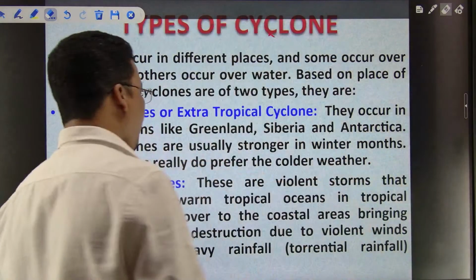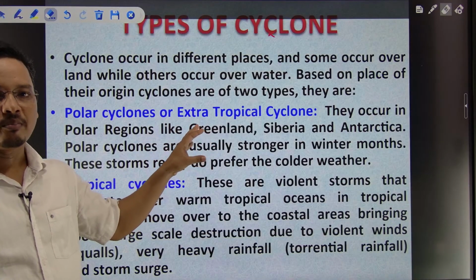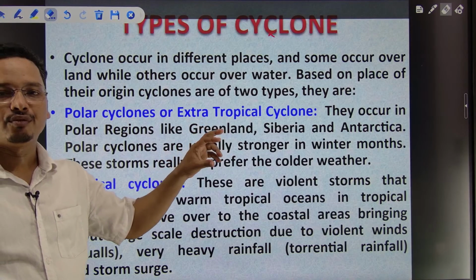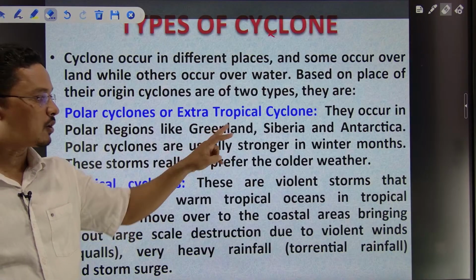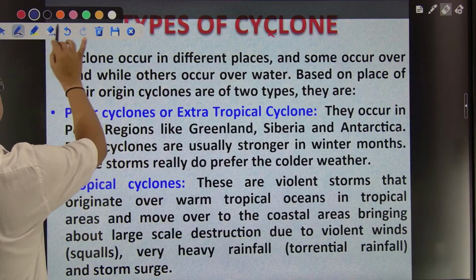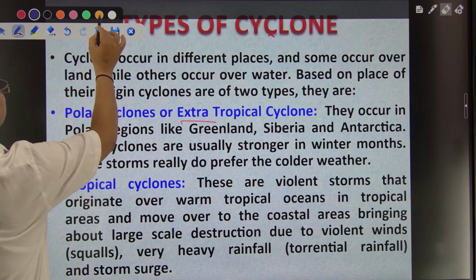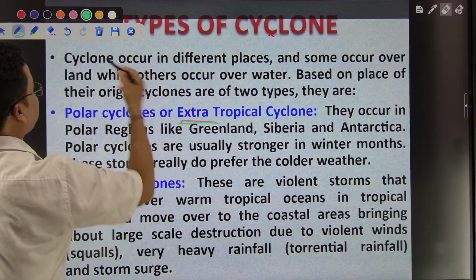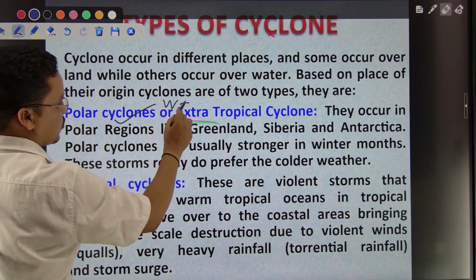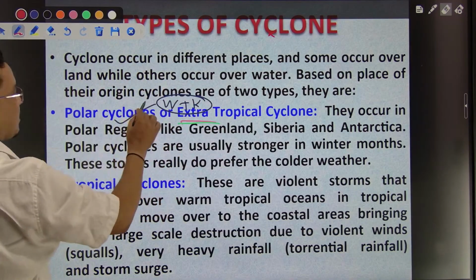Now this extra tropical cyclone, it forms due to what? The meeting of two different air masses. You have to remember, this one forms due to two different air masses. That means one would be warm, one would be cold. Two different air masses are required.